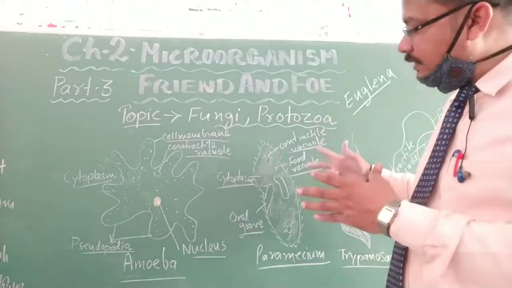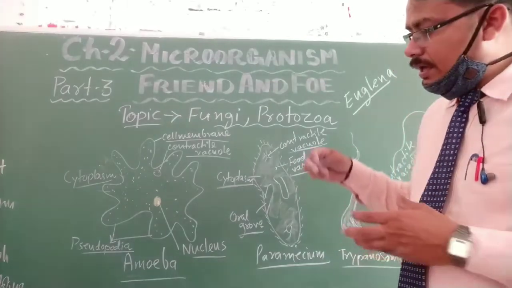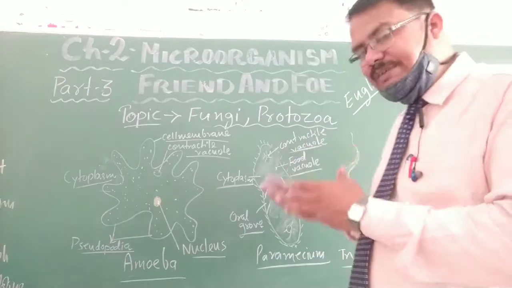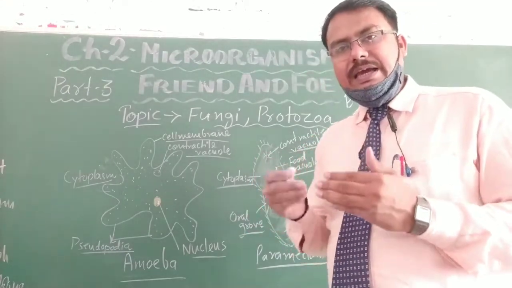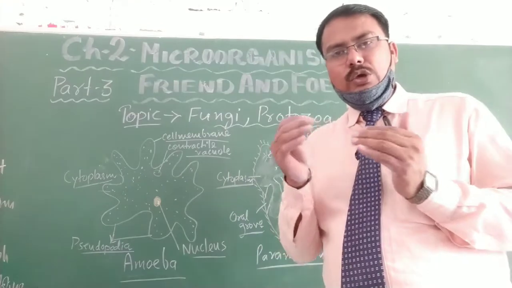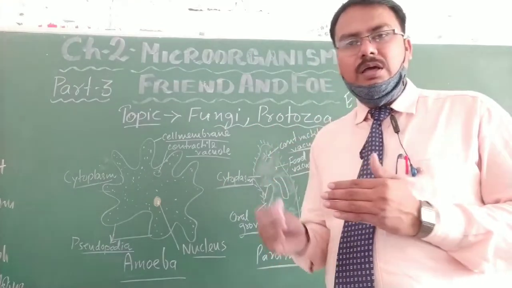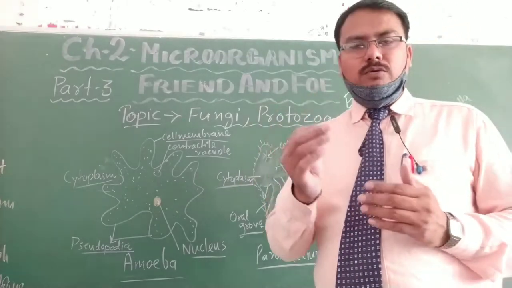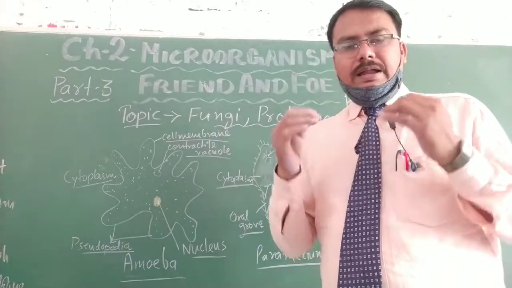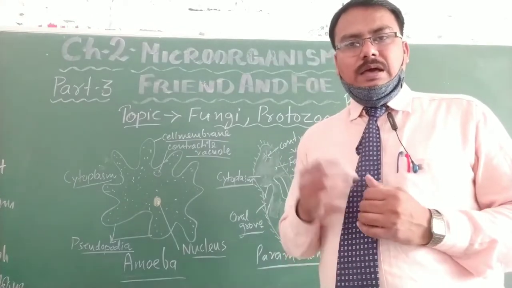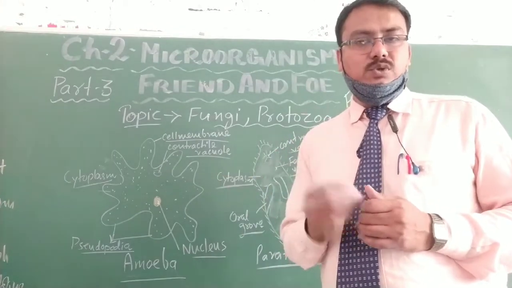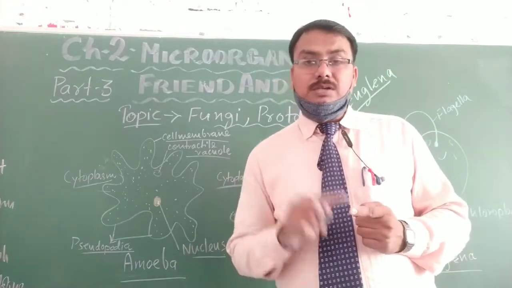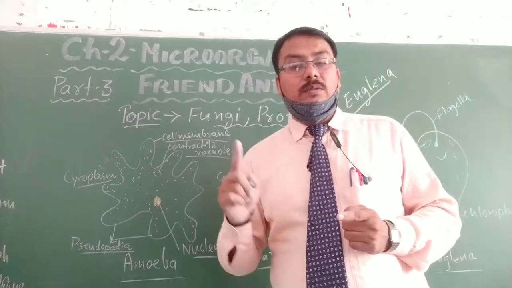Dysentery is caused by infected food. You can say Entamoeba is the name of that protozoa, which enters through our food and infects our digestive system and causes dysentery. So Entamoeba is a type of protozoa that causes dysentery, and Plasmodium is a type of protozoa that causes malaria.